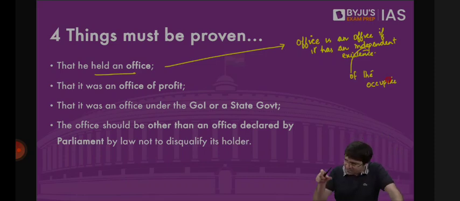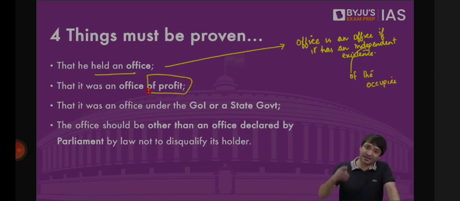That means this office does not have an independent existence. It is dependent upon the occupier. As long as the occupier is there, the office continues. The moment the occupier is gone, the office disappears. So in office of profit, Jaya Bachchan, we have to first prove whether you're holding an office, which means an office which has an independent existence. If you're holding an office of dependence, which is dependent upon you, then it is not an office. So you will not be disqualified. Tejasvi Surya will not be disqualified. Second, we have to prove whether it is an office of profit.